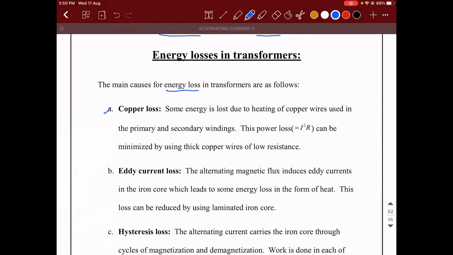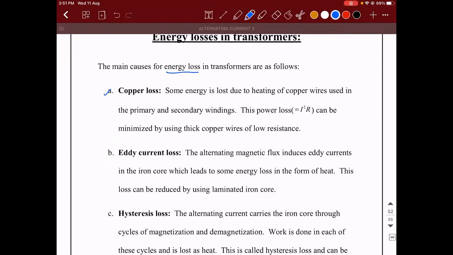And we know that copper is a conductor. So every conductor will have resistance associated with it. What will happen when current is passed through a resistor for a certain amount of time? Heat will get generated, right? So that is the reason why some energy is lost due to the heating of copper wires used in the primary and the secondary windings. And the power loss is given by the formula I square R.